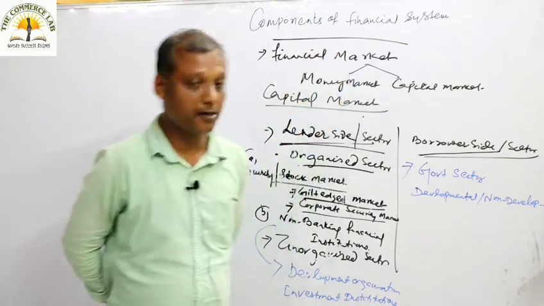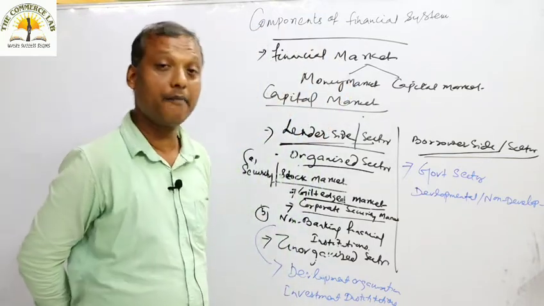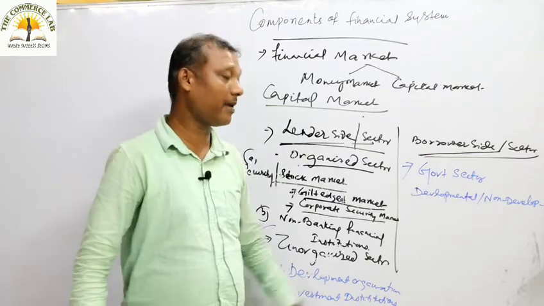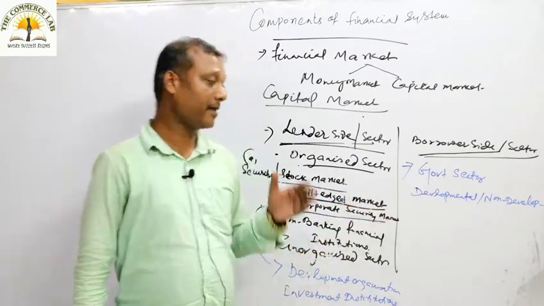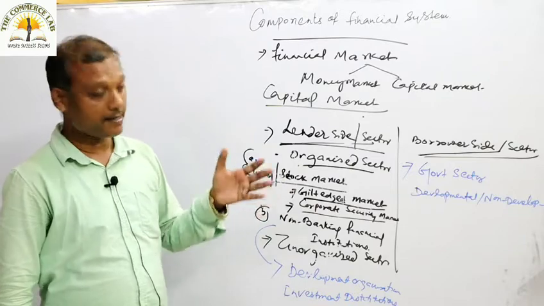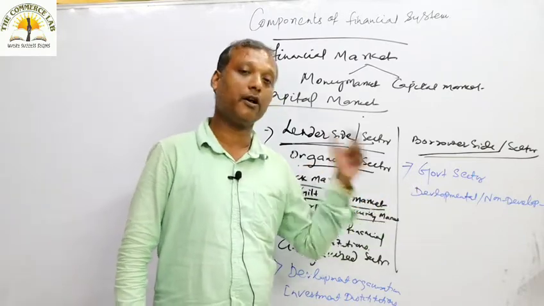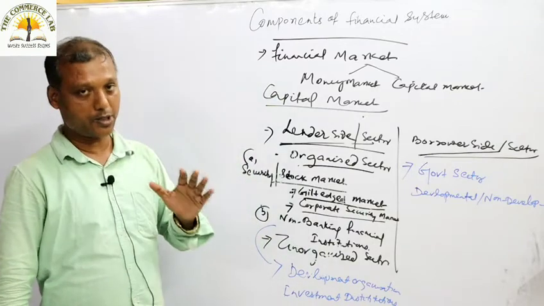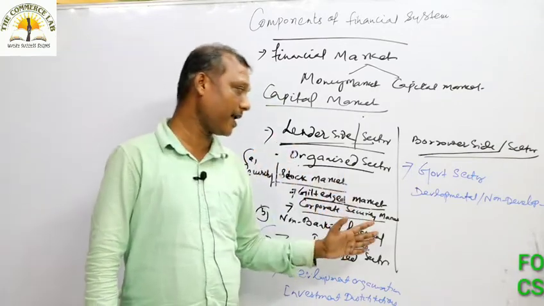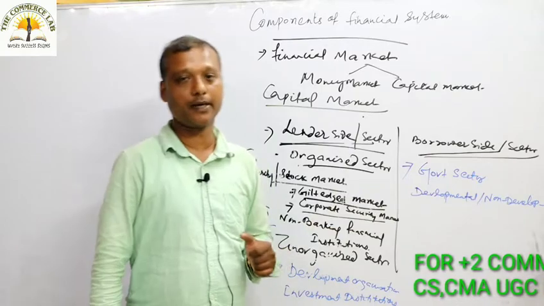All types of expenditure which are the government's routine expenditure, for example, expenditure on administration, police, defense items, and social security measures, are part of non-developmental expenditure. You understood? One is developmental expenditure, one is non-developmental expenditure.